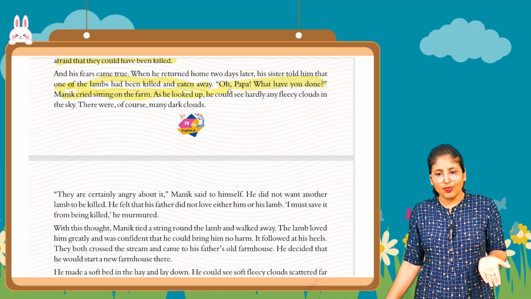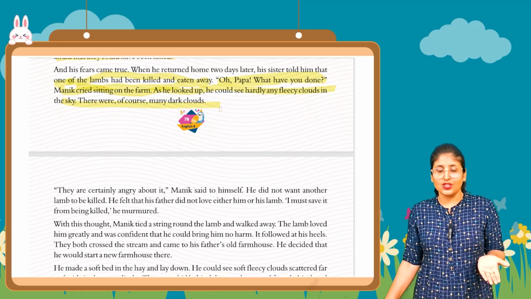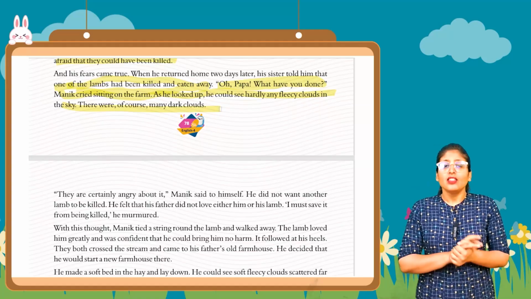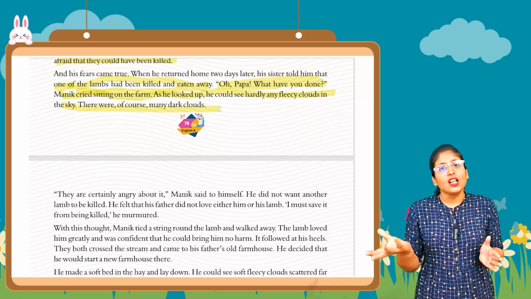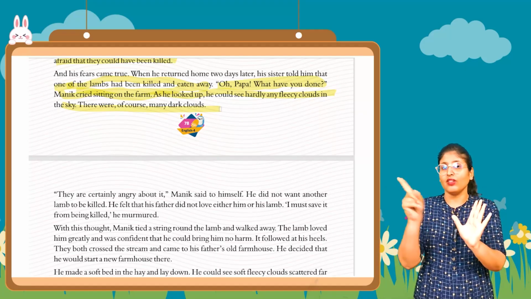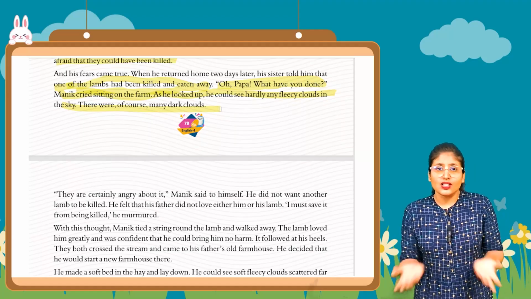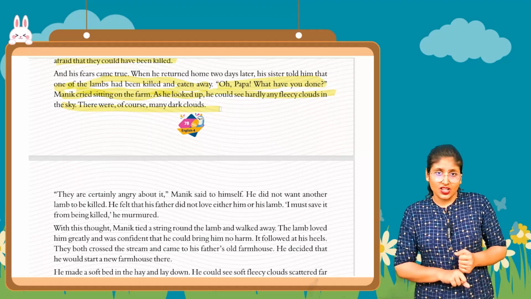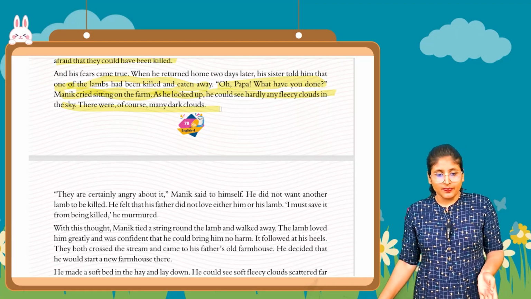As he looked up, he could hardly see any fleece clouds in the sky. There were, of course, many dark clouds. He could see only the dark clouds, not the white clouds. So he was very sad because that day one of his young loved ones was killed by the uncle.